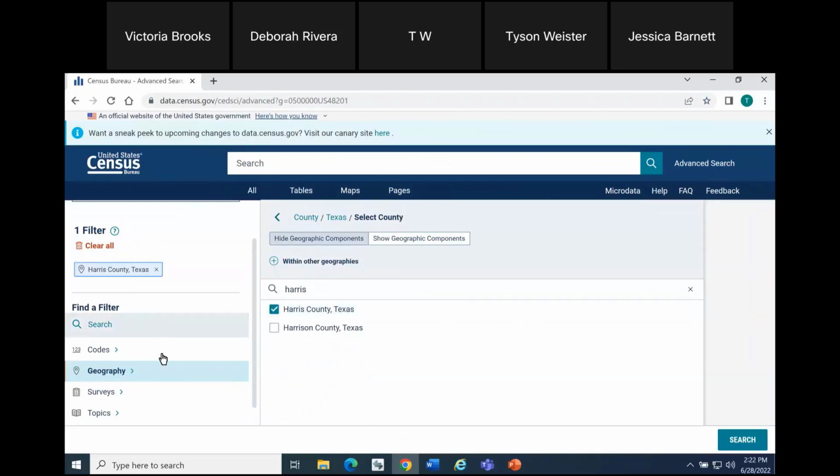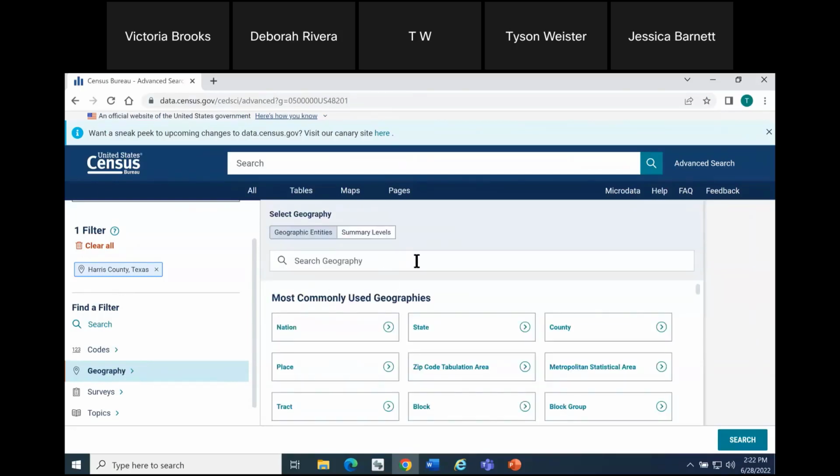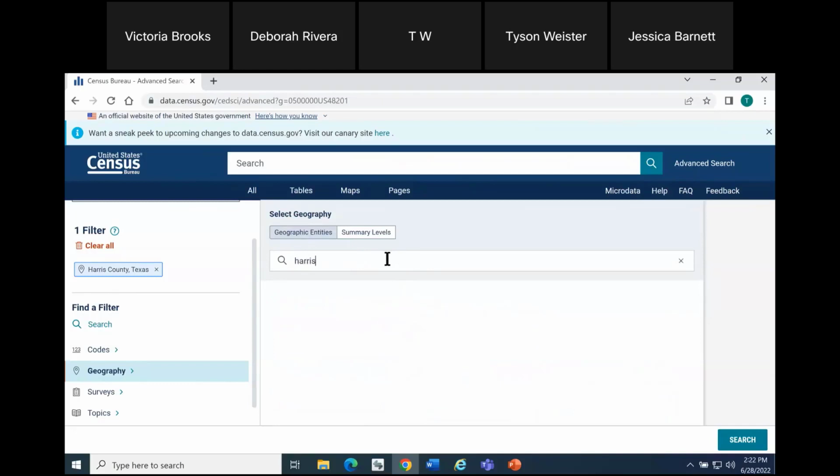Now, I mentioned earlier about the global geography search bar. Here I'm going to click Geography on the left, and I just want to point out really quickly how this works. So the global geography search bar is the main search bar that says Search Geography. As soon as you get to the geography filter panel, before you make any other selection, you can click into that and type in Harris as an example.